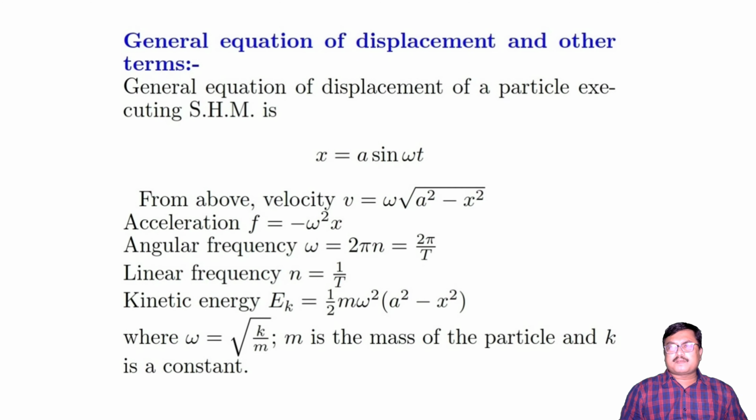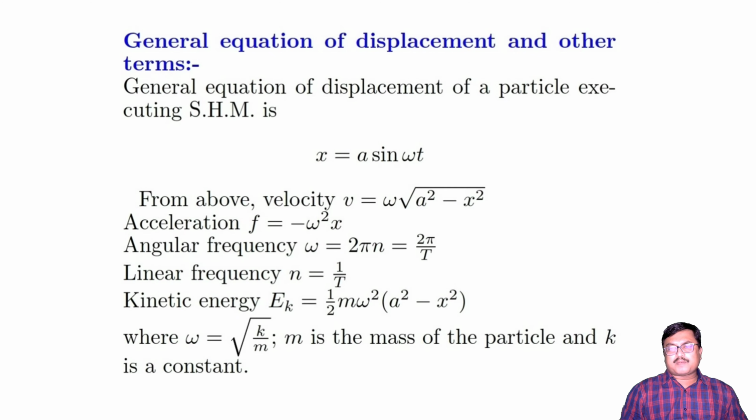The general equation of displacement and other terms. The general equation of displacement of a particle executing SHM is x equal to a sin omega t. From the above, velocity may be represented as v equal to omega root of a square minus x square. Acceleration f equal to minus omega square x.